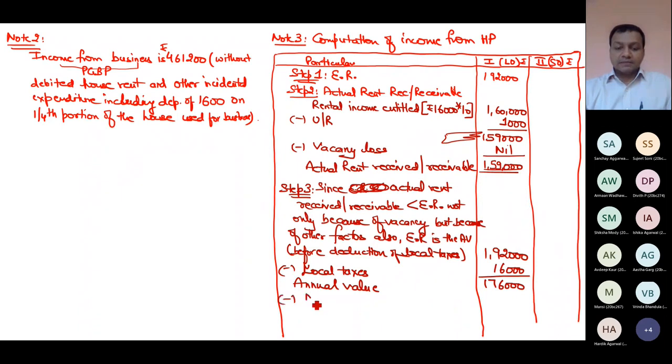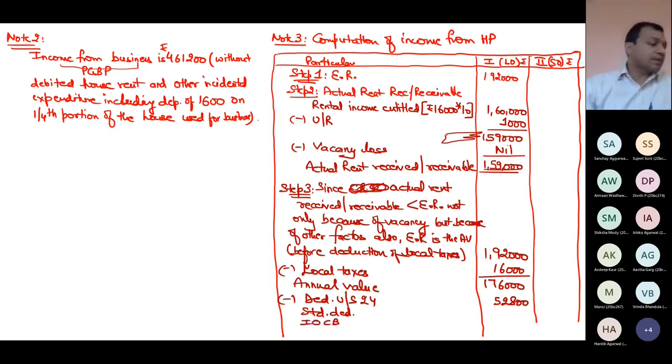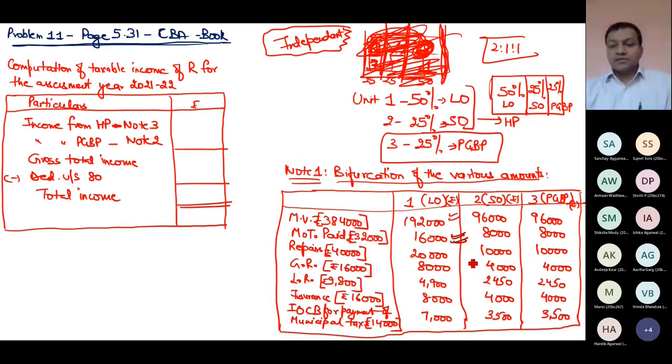And less deduction under section 24. Standard deduction, it is flat 30%, 52,800. And is there any interest on capital borrowed given in the question? Answer is no. Because the interest which is given, now this repair is of no use, ground rent no use, land no use, insurance no use, this interest is not of use.